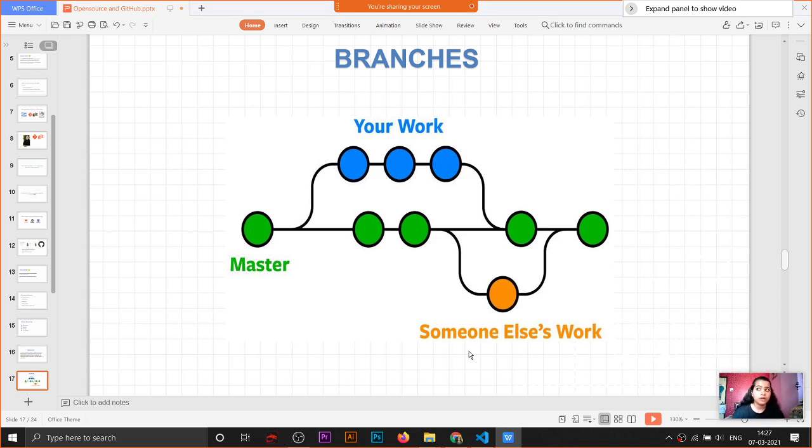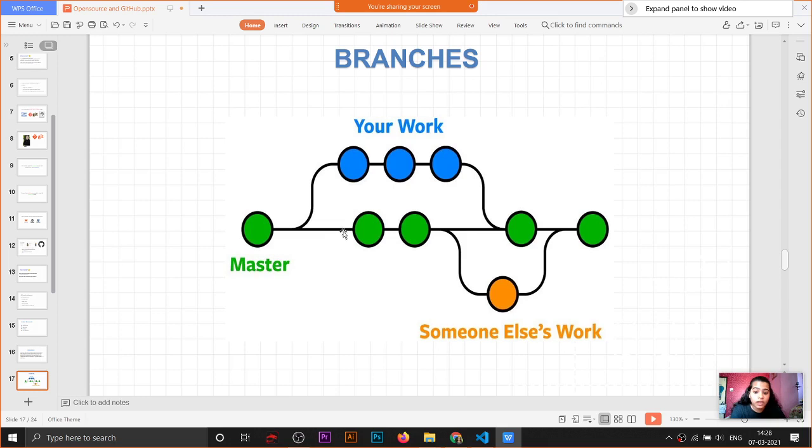scenario. You are making an application like a Zoom application, and then you are uploading your main code to a repository in GitHub, and then you are inviting many persons to contribute in it, make changes in it. For example, I want to enhance the video calling feature in Zoom. So I cannot make direct changes in the code because it is the developer's code. So what I can do is make a branch from that main code and then make changes into it. And then the code will be sent to the main developer and he can review my code. And if he likes it, he can merge it.